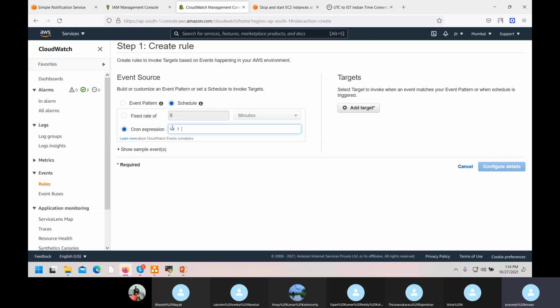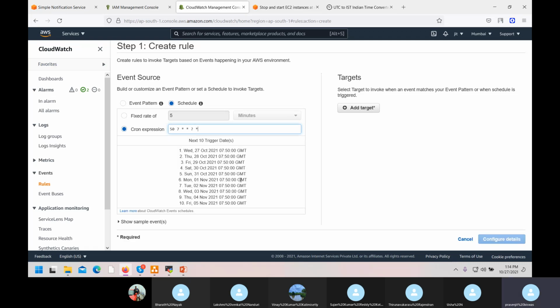Now, if you want it continuously every day, you give a star. Star means next month. Question mark, every year, every time. You will get a list. Wednesday is 20, today 27, na? 27, 28, 29, 30, 31, it will go on.